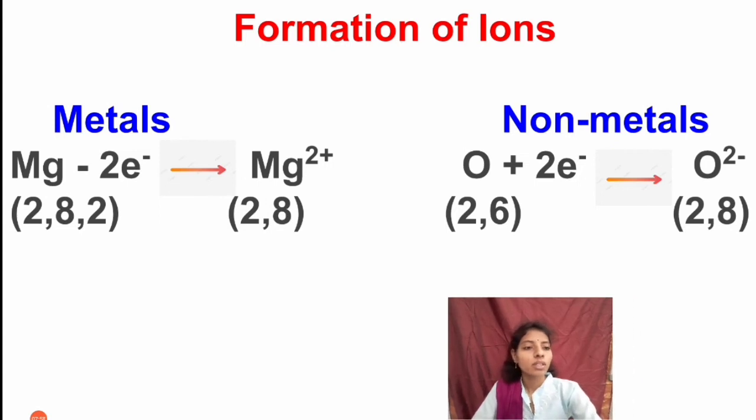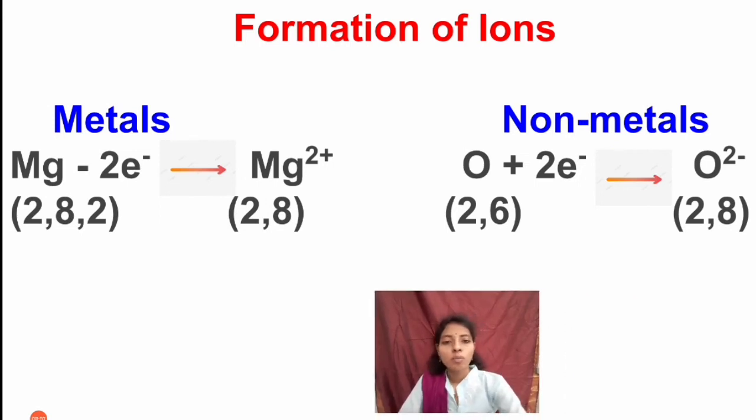See here, one more example, magnesium. Magnesium also belongs to metals. So to get stable with 8 electrons in the valency shell, how many electrons will magnesium lose? Yes, it will lose 2 electrons from its valency shell. The configuration is 2, 8, 2.